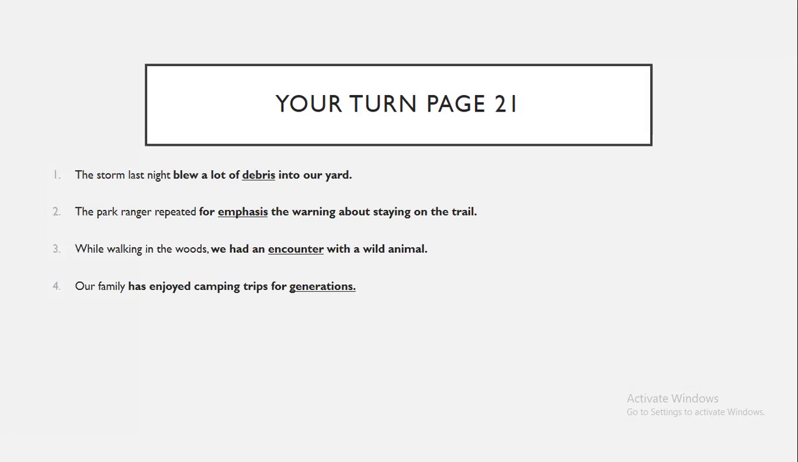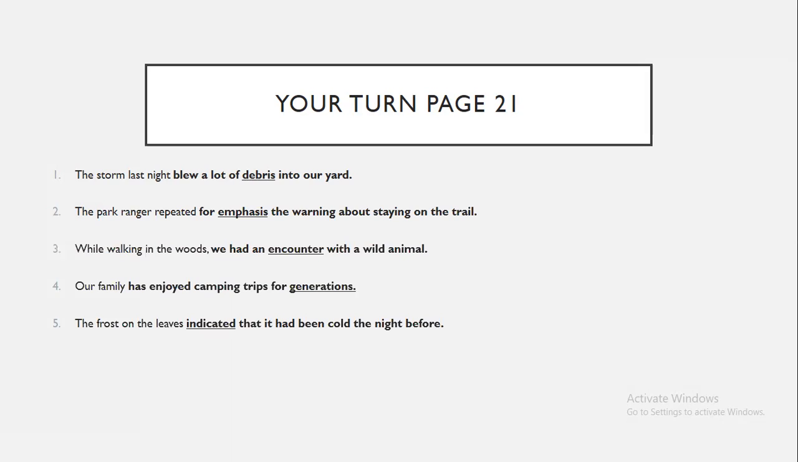Number 5, indicated. I told you that a synonym for the word indicated is showed. Okay, so we could say the frost on the leaves indicated that it had been cold the night before.